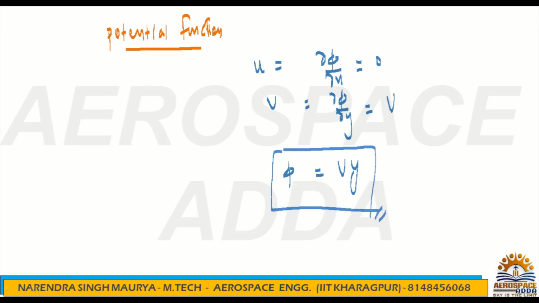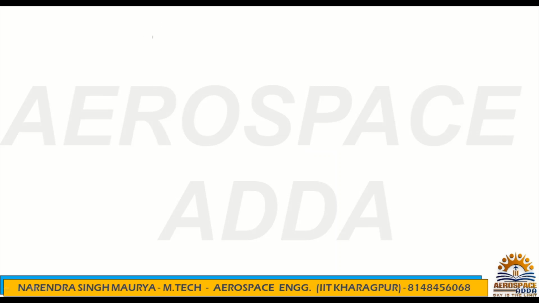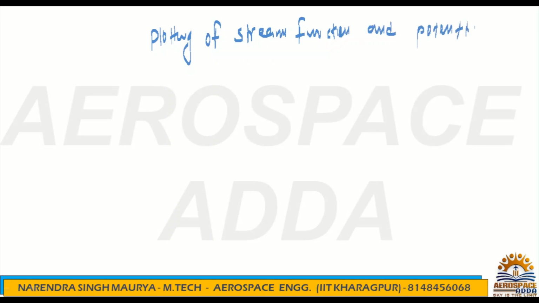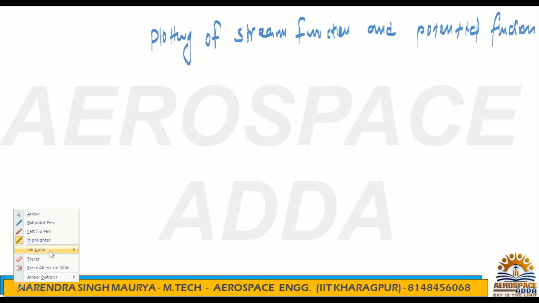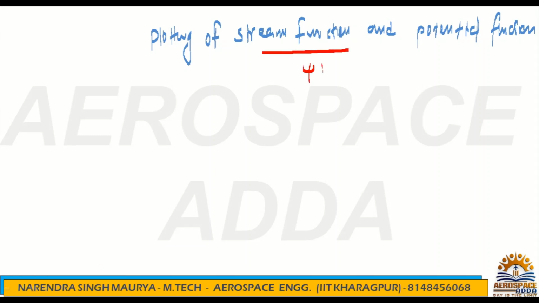All right. Now we'll go for the plotting of stream function and potential function. What is the stream function? It's psi.